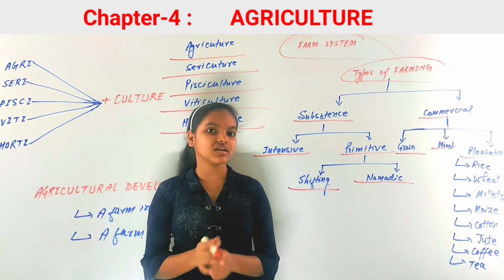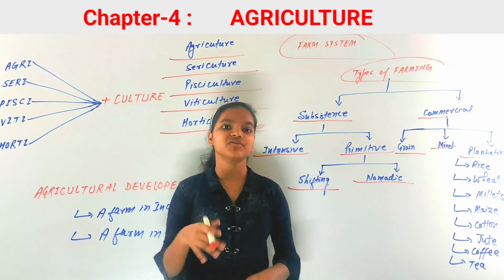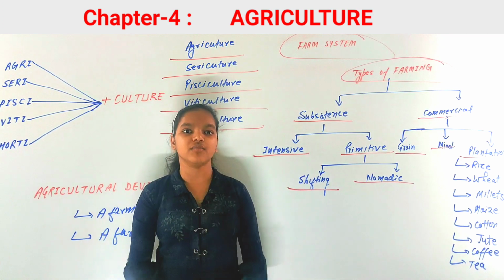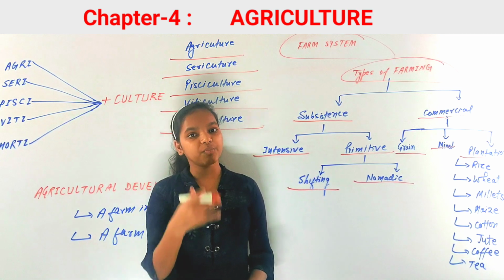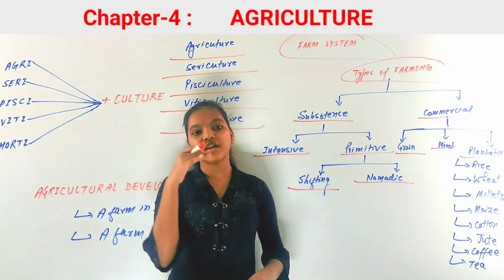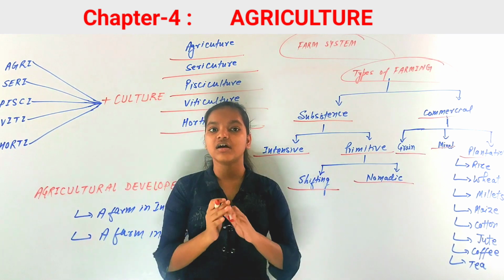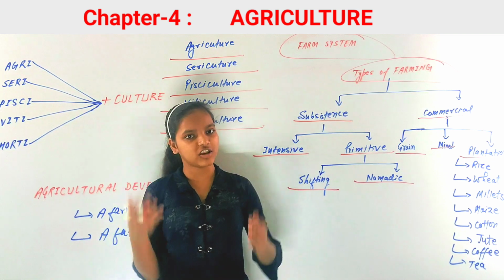Now we have discussed the types of farming. There are two types of farming: subsistence farming and commercial farming. Subsistence farming is commonly done in the developing countries, that are not developed, and commercial farming is mostly done in regions in the developed countries.